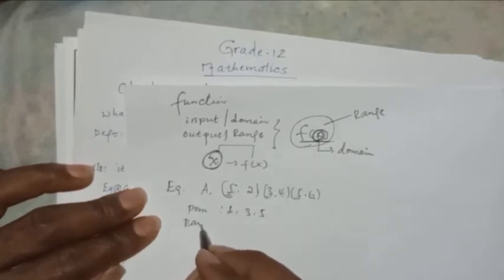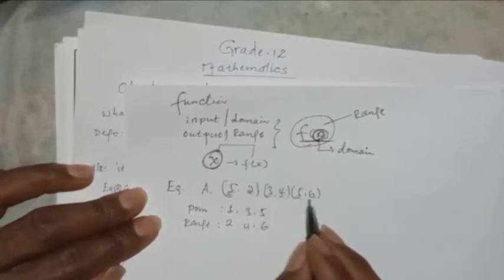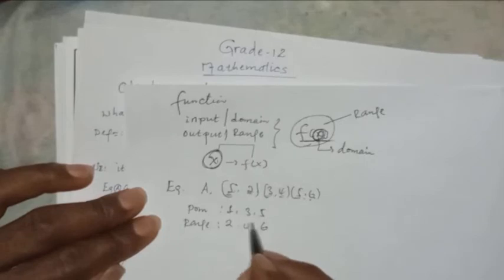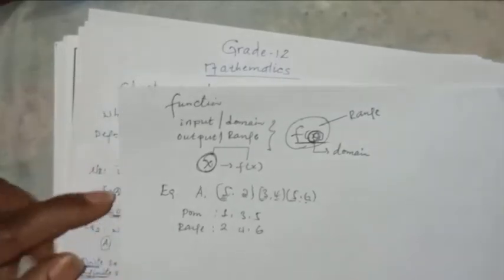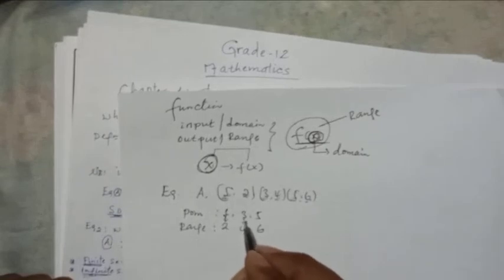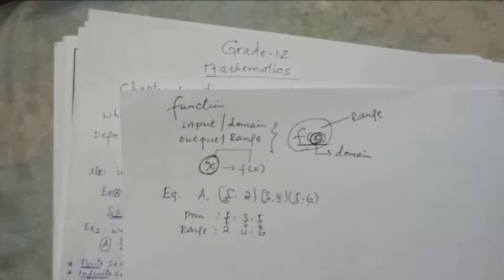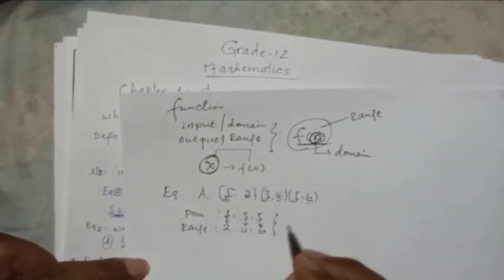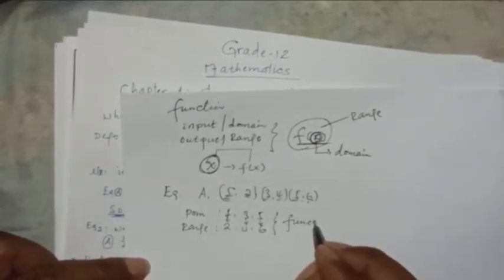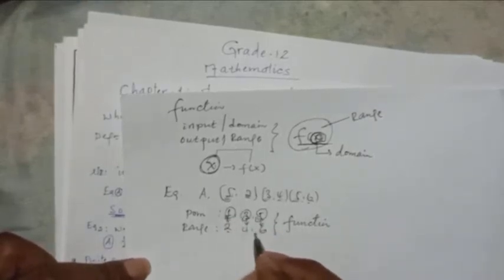The range is 2, 4, 6, the second term. The domain is not repeated: 1 is mapped with 2, 3 is mapped with 4, 5 is mapped with 6. So this is a function, since each input is mapped with only one output.